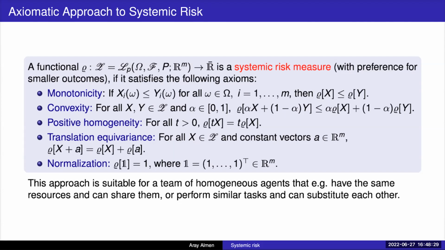Just like for coherent measures of risk, we define 5 axioms, and we call a functional a systemic risk measure with preference for smaller outcomes if it satisfies these 5 axioms. Since we're representing the system as a random vector, this approach would be really suitable if we are working with a team of homogeneous agents. That could be, for example, when they have the same kind of resources and they can share them, or if they perform similar kinds of tasks and can substitute each other to complete them.